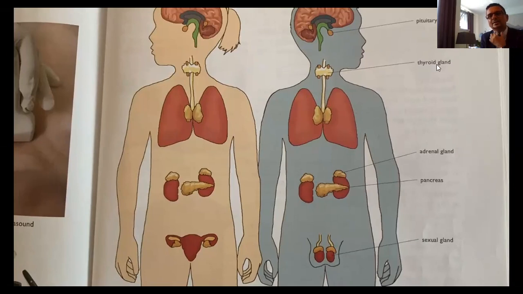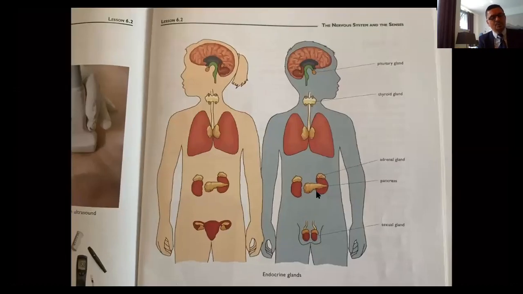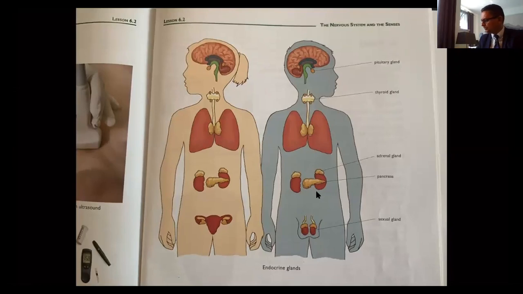The thyroid gland is right here at the neck area. The adrenal glands can be found on the kidneys, males and females as well. And then the sexual glands are different, because in ladies we have the ovaries, in men the testes. Okay, so these are the most important parts. So what can we remember so far? Let's see.